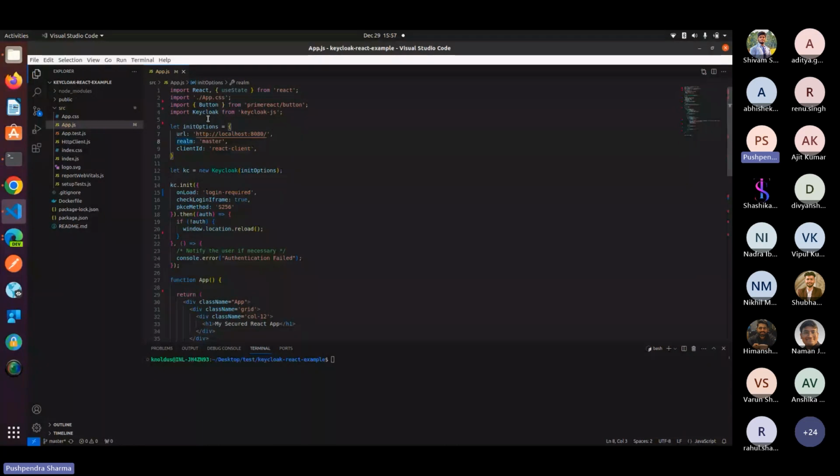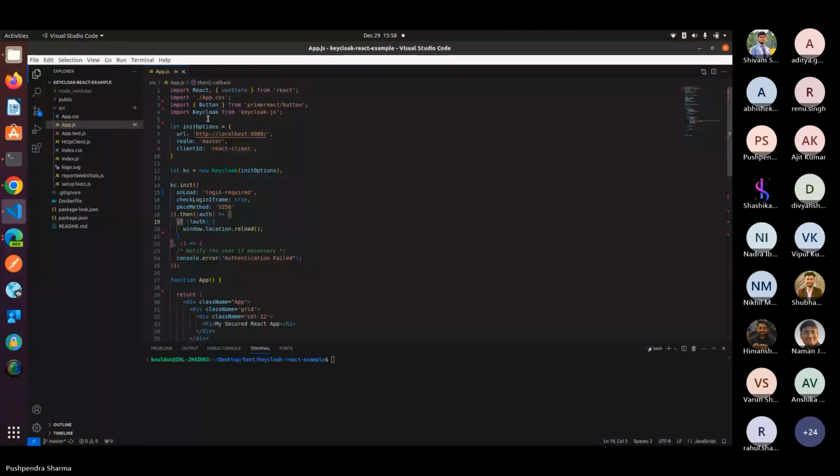These things are mandatory to access the Keycloak server. I created one KC variable, and then we can initialize it, and we have to pass three methods: onLoad, check-login-iframe, and PKCE methods. These three methods are required and are mentioned in the keycloak-js official documentation.